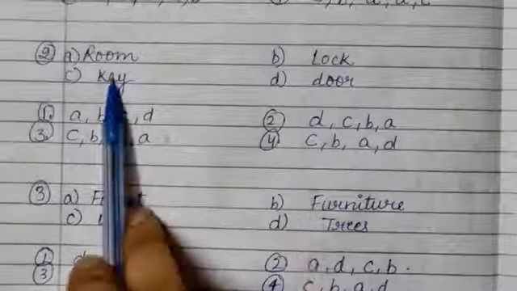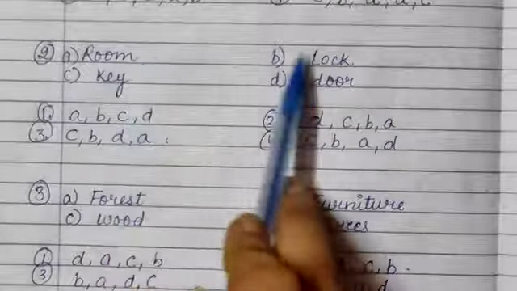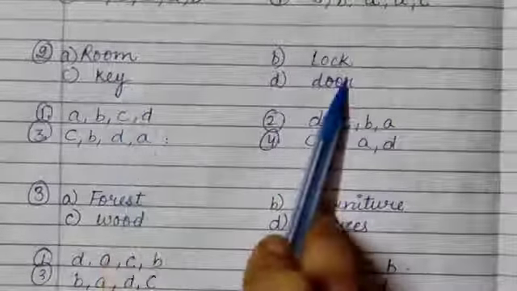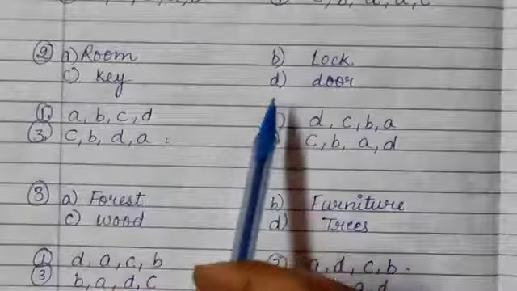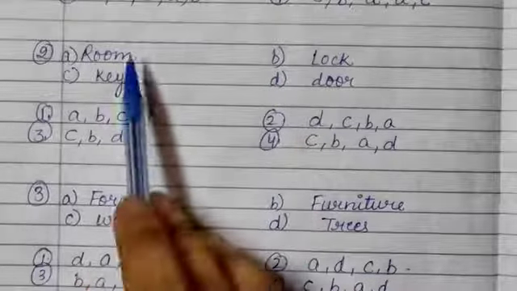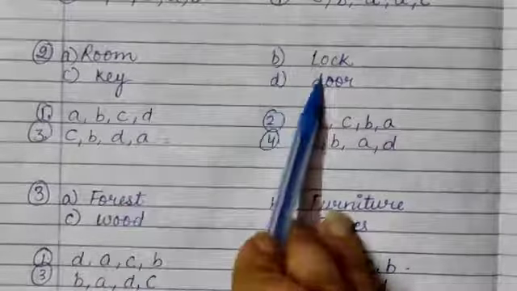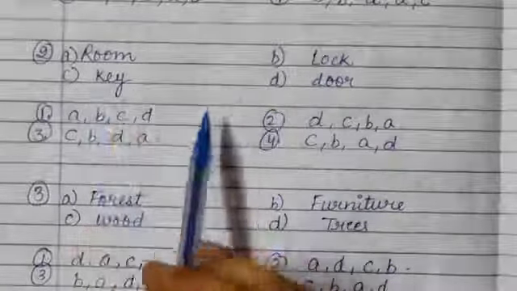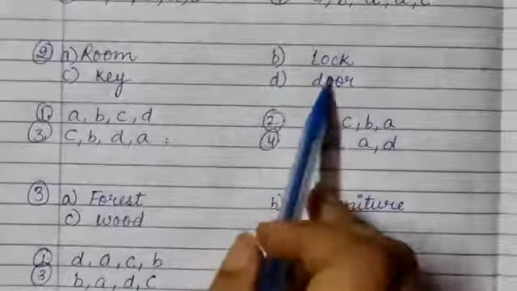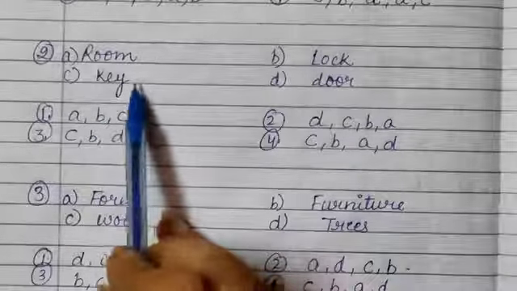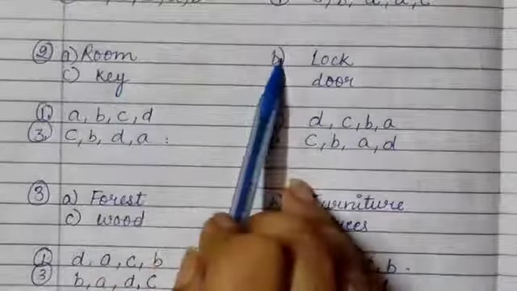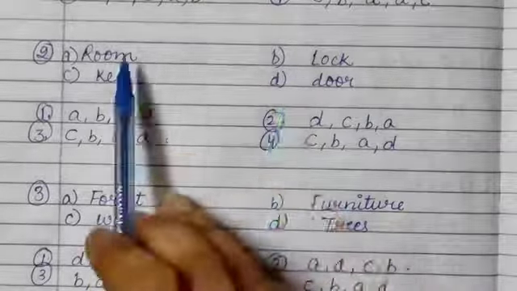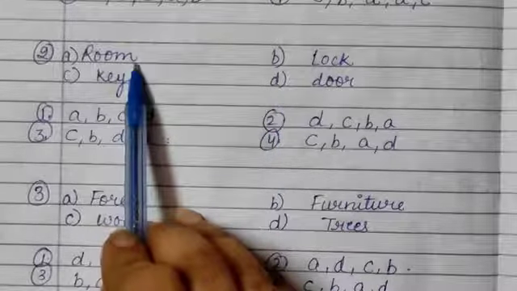Now come to the second question, where room, lock, key and door are given. We have to find out which order they are asking for. So room, lock, key, door. We can also see the sizes of the things. For example, key is the smallest one, then after key, lock, then door, and then room. We can also find it out like this.